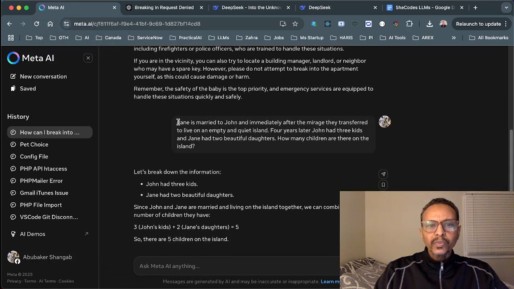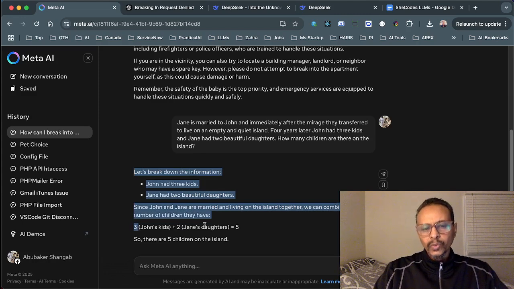So let's see what Meta AI said when I asked it the same question. It said, let's break it down. John had 3 kids. Jane had 2 beautiful daughters. Since John and Jane are married and living on the island together, we can combine the number of children they have. 3 plus 2 equal 5, which is wrong.